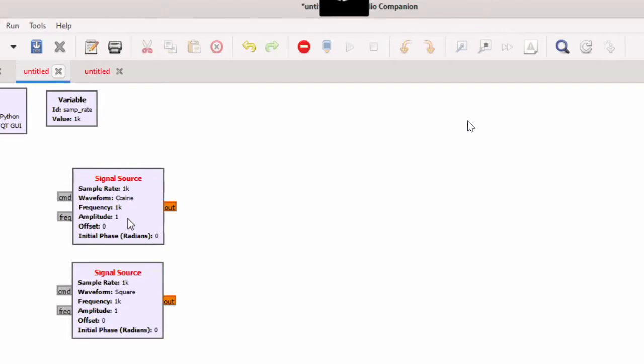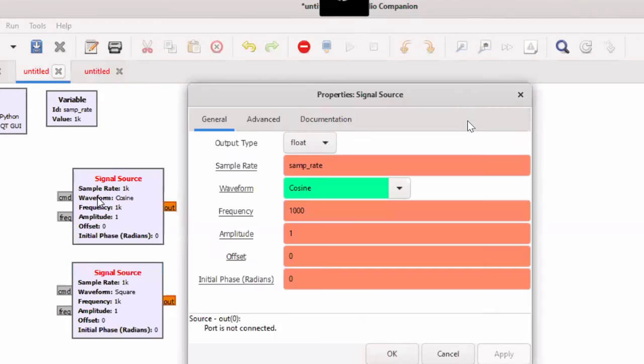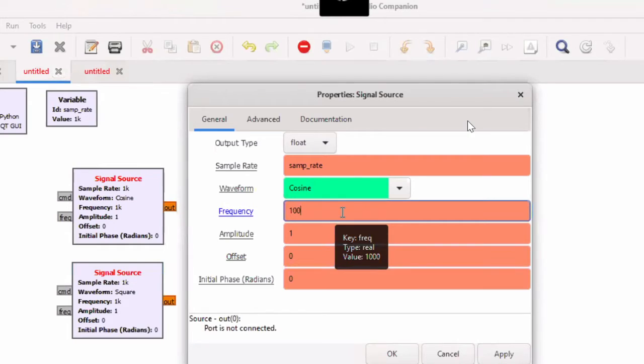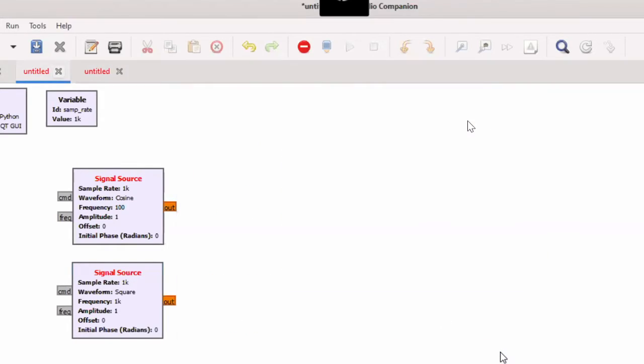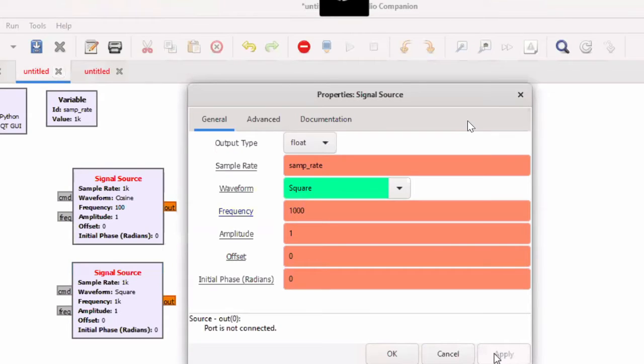Your frequency, amplitude, whatever you want, you can take. Here for the carrier frequency I will take 100 hertz. And for the message signal, I can take 5 hertz.